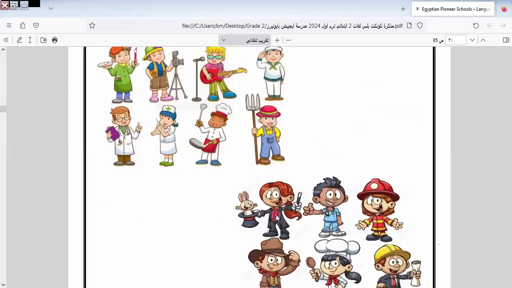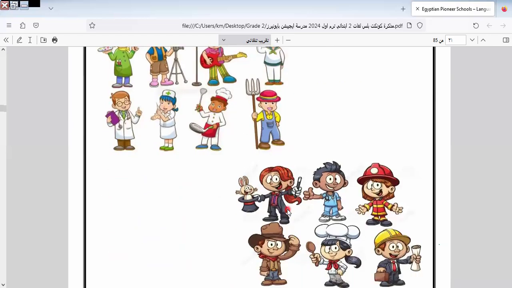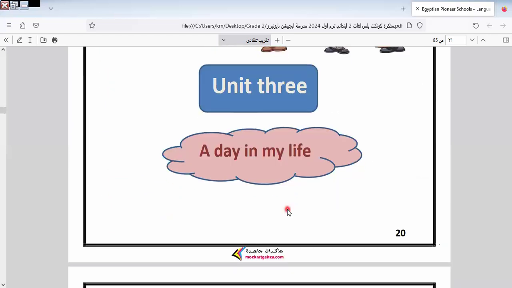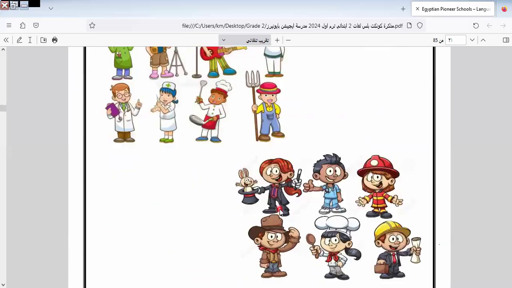Don't be ashamed of any job. Write anything you want. If you want to be an actress, it's okay. If you want to be a singer, it's okay. If you want to be a dancer, it's okay. Write it. Don't be ashamed.